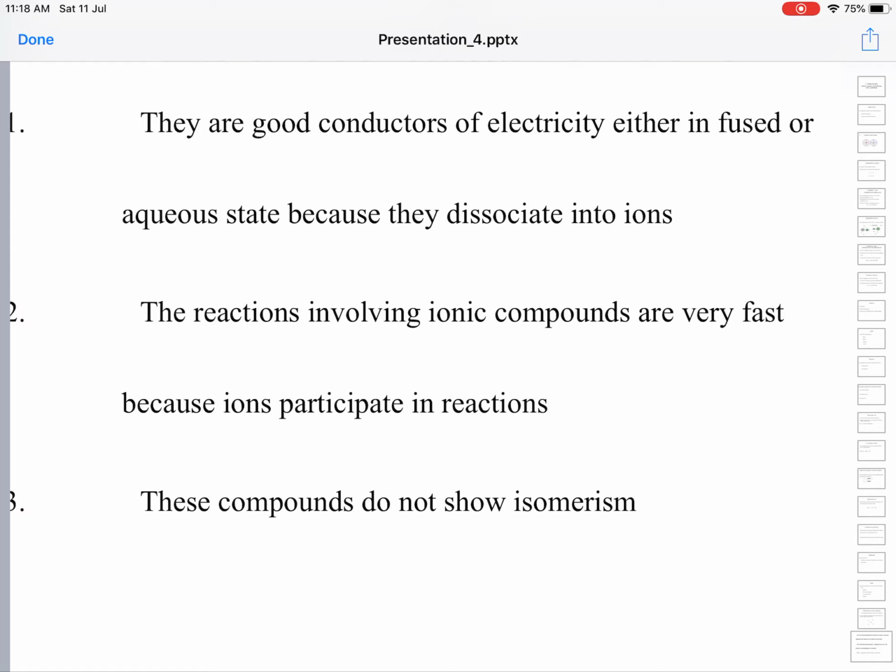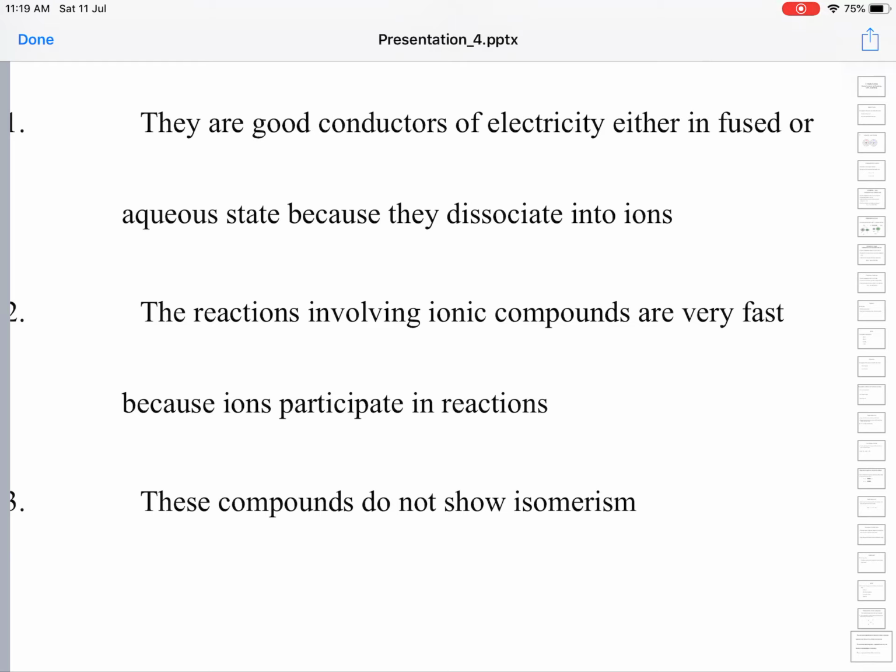In this fused state, the bonds between different ions will break down. Ions can move freely. So is the case when they are dissolved in solution: ions become free, they can move from one place to another, they become freely mobile. So they conduct electricity in the fused state and in solution, but in the solid state ions are bound together, they cannot move around at all. They are non-conductors of electricity in the solid state. Only in the fused state and solution they conduct.